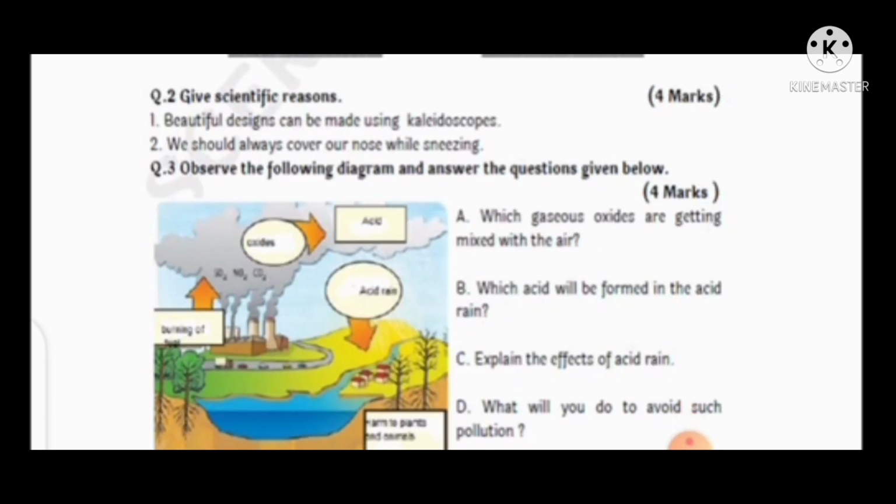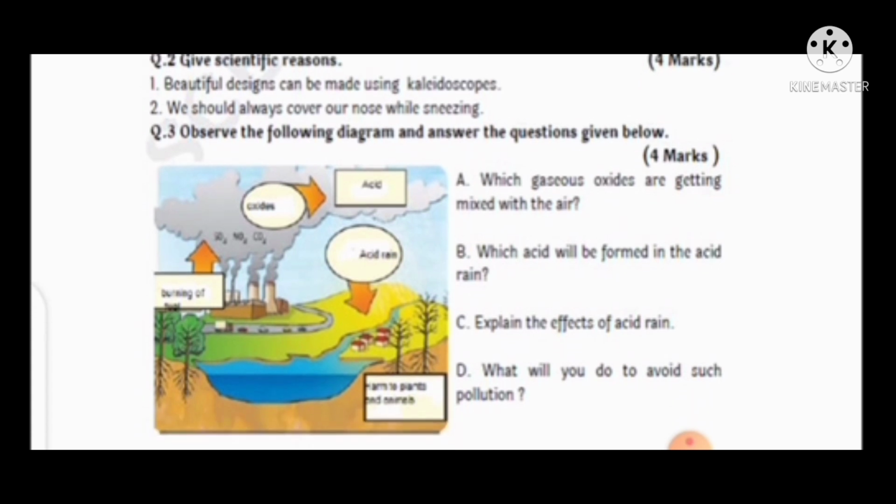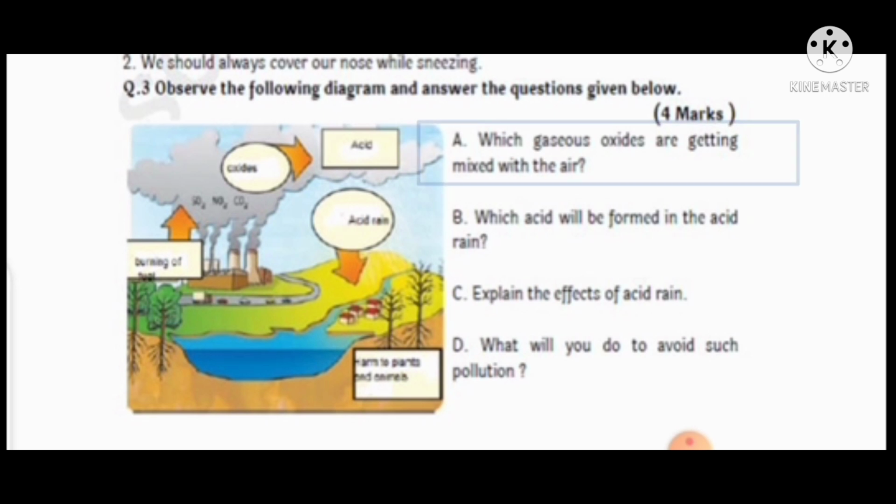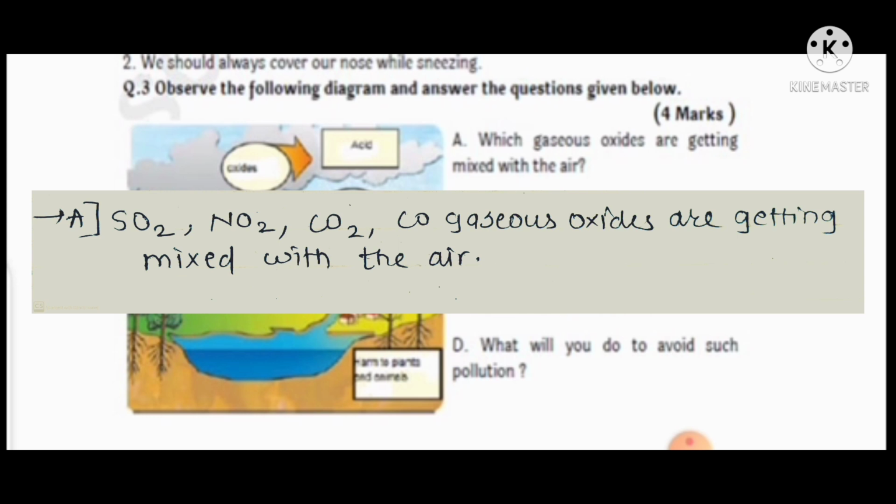Then next question, question number 3. Observe the following diagram and answer the question given below. So student, the diagram is given here. You must observe this diagram and questions are given, we have to answer it. So question number A. Which gaseous oxides are getting mixed with the air? So by this diagram, we know that sulfur dioxide, nitrogen dioxide, carbon dioxide, carbon monoxide, gaseous oxides are getting mixed with the air.